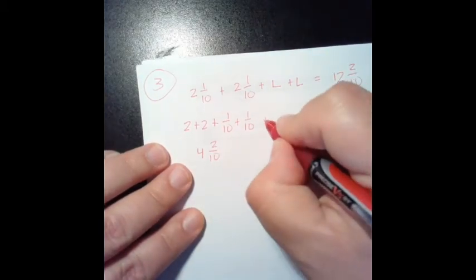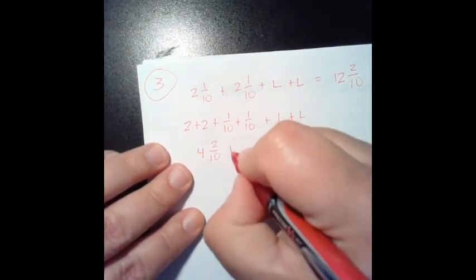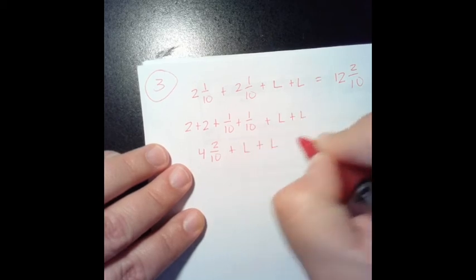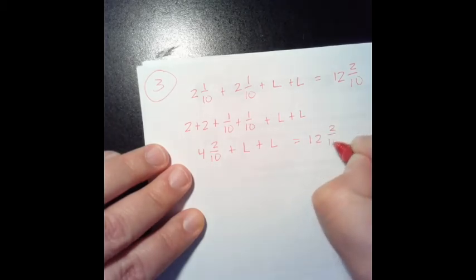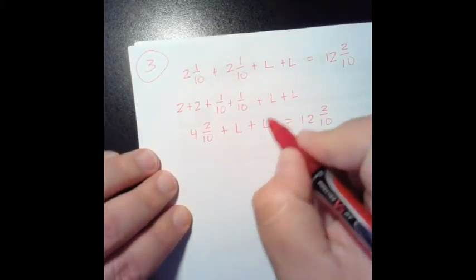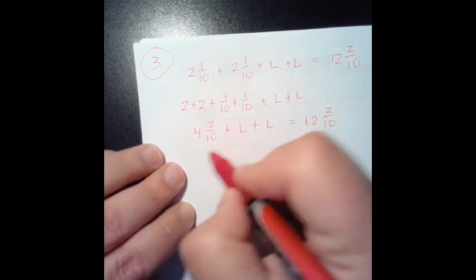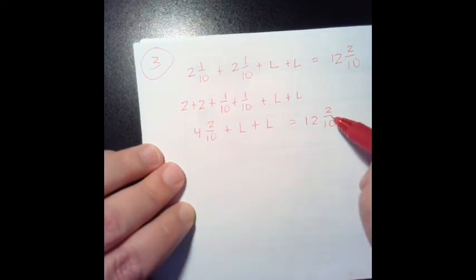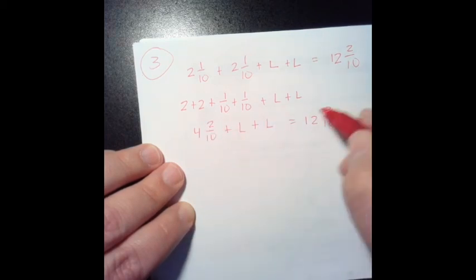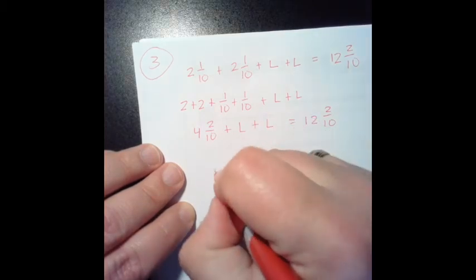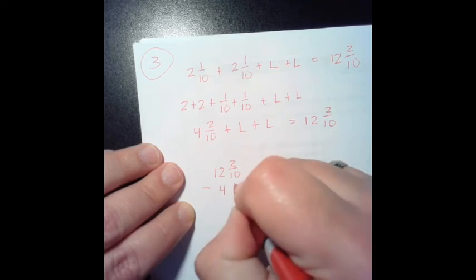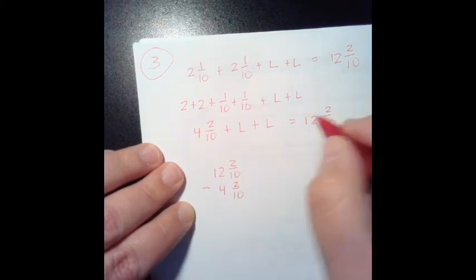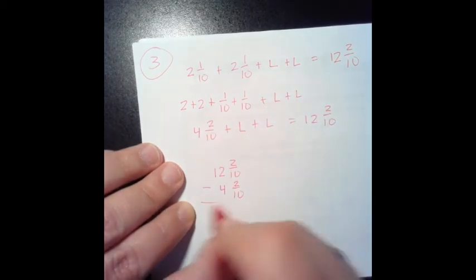Now we can't forget our 2 L's, our 2 lengths. So 4 and 2/10 plus 2 lengths equals a total of 12 and 2/10. So now to figure out the length, we got to take what we know and subtract it from our total perimeter, and then we'll be left with just the lengths. So I'm going to take 12 and 2/10. I'm going to take away 4 and 2/10. So that's our total perimeter taking away what we already have.